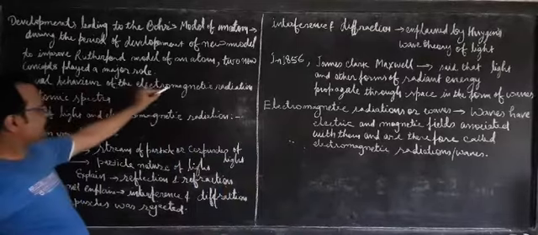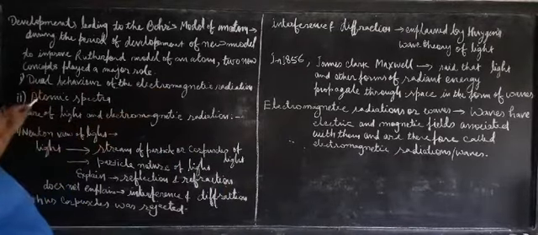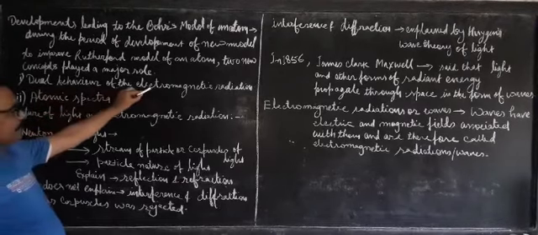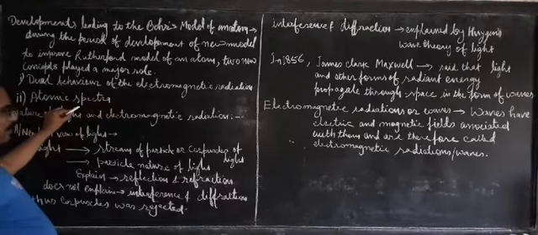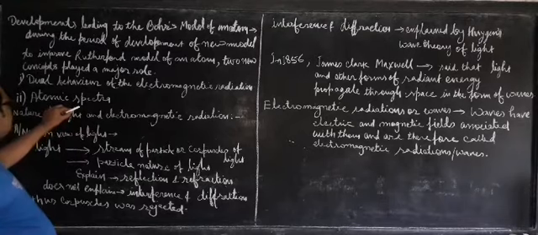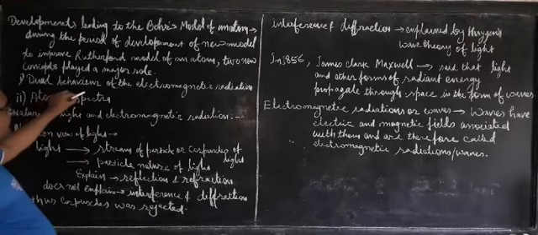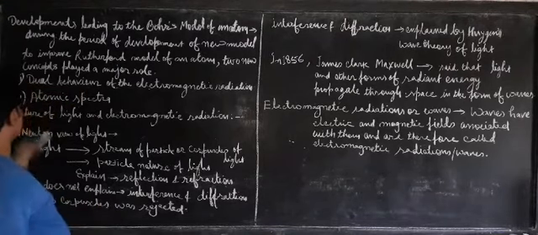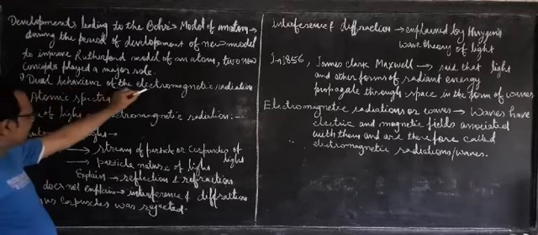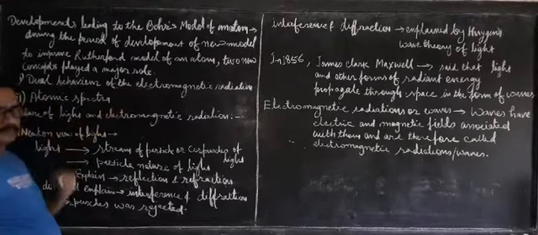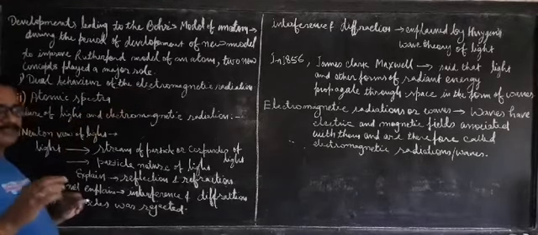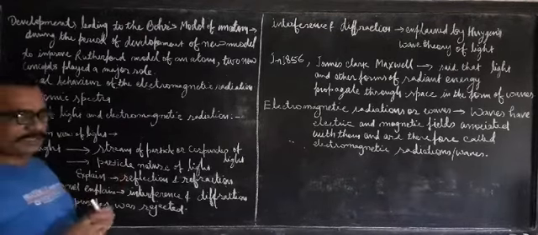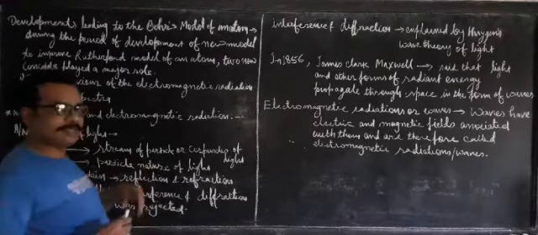Dual behavior of the electromagnetic radiation and the atomic spectra. These two facts must be considered to improve the Rutherford model of an atom, because these two have a significant role in improving it. Now, what is this dual behavior of the electromagnetic radiation? Dual behavior means double behavior, two types of behavior.